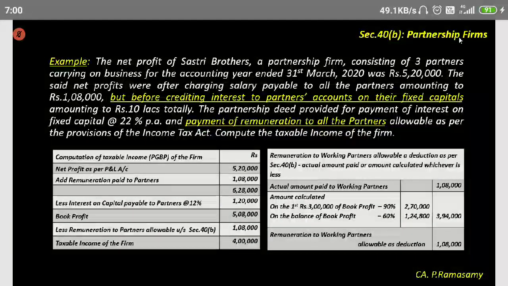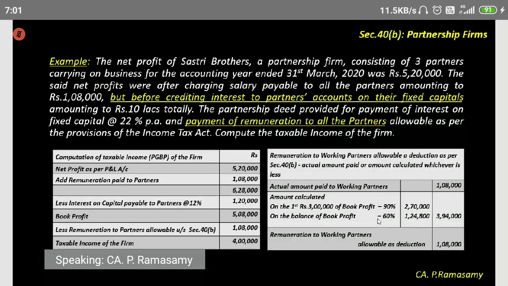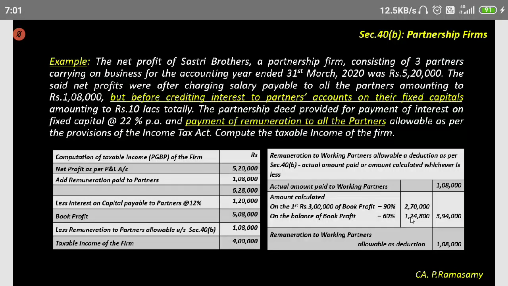Murli Krishna had some more questions. What was the question? 1,24,800, sir. That 1,24,800 is 60% of 2,08,000, the balancing figure, the balance of book profit. On that, 60% is 1,24,800. Saravana Kumar: If the total book profit is 3 lakhs, then in that case only 90% will be allowed. You're correct, absolutely. Saravana Kumar is right.